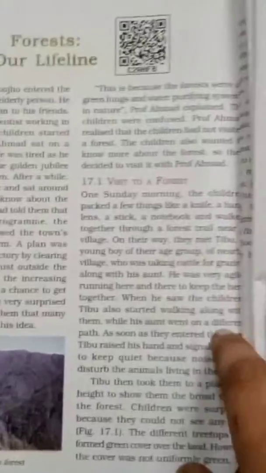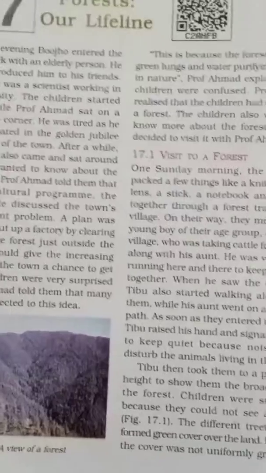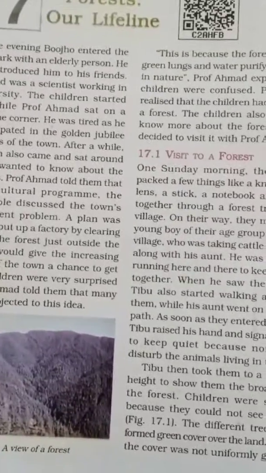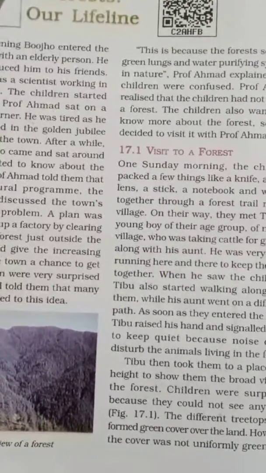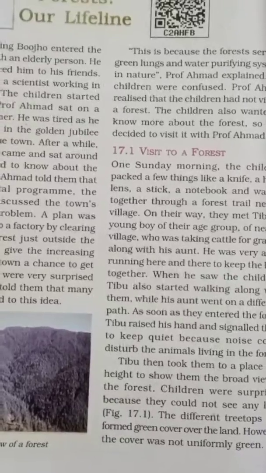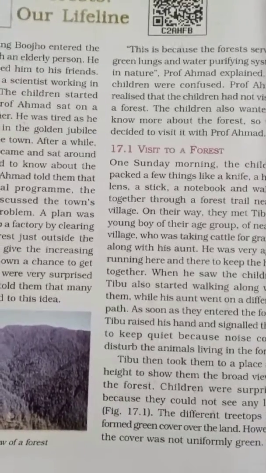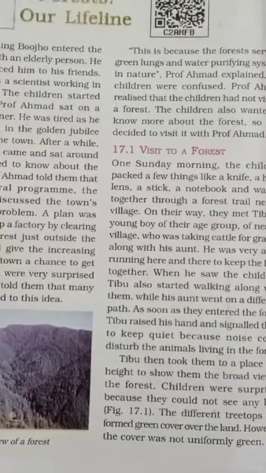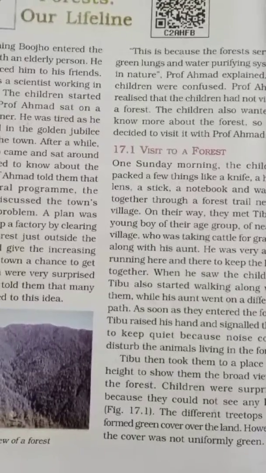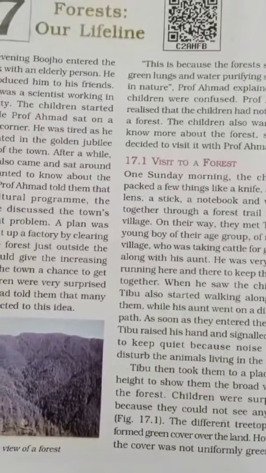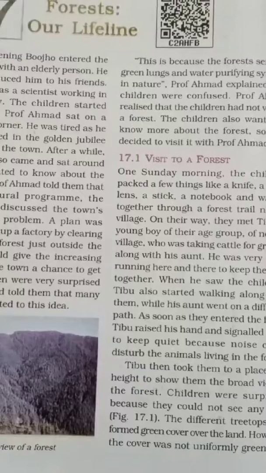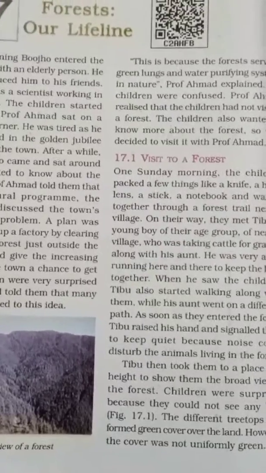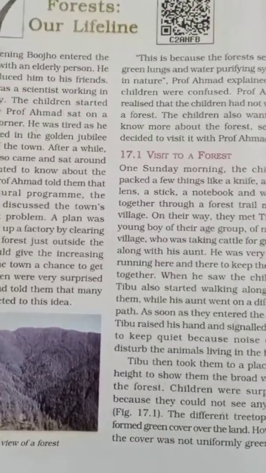First of all, what does a forest include? It includes many varieties of plants and animals, and there are some insects. Decomposers are also there, but we will discuss decomposers later. It is totally about flora and fauna. Flora means plants, and fauna means animals.